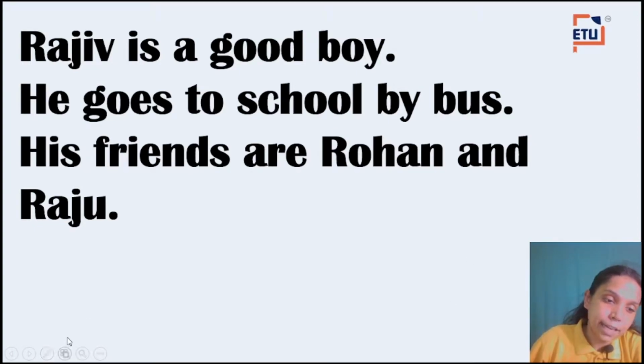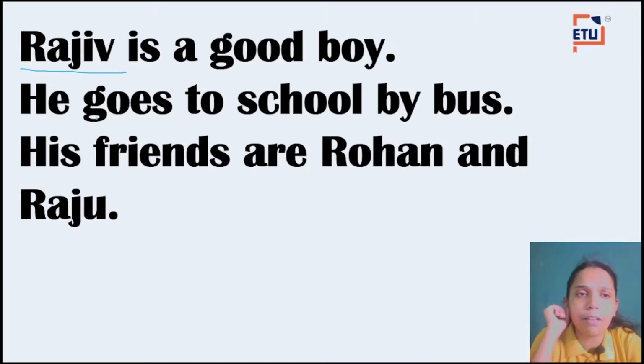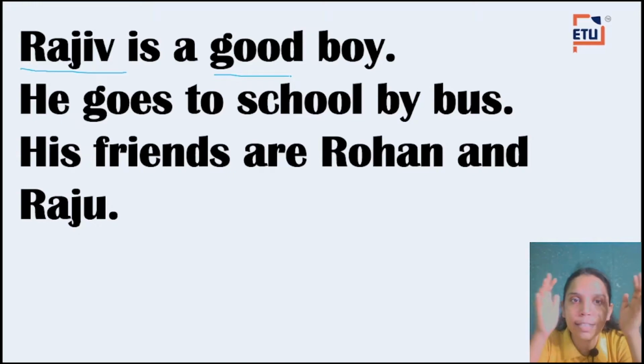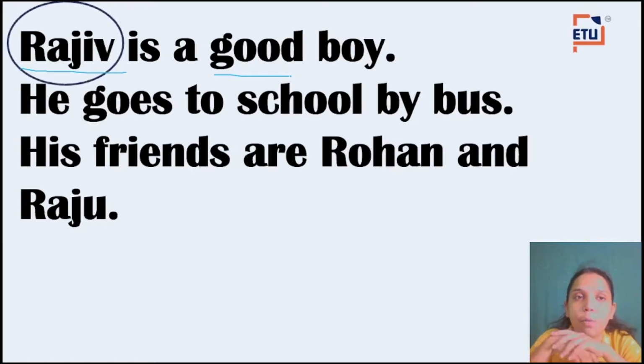Now, can I ask you one thing? Can you tell me what is Rajiv? Now you will say Rajiv is the name of a boy. Correct? Okay. What is good? Good is like अच्छा है, isn't it? But what is good? And why did we use this kind of words, a name of a boy or the quality of a boy, in this sentence? Now, we will learn what every word is all about. See, what is Rajiv? What is good?